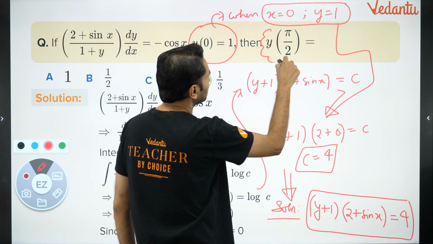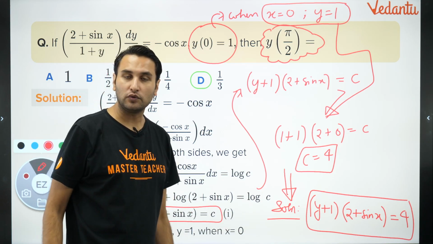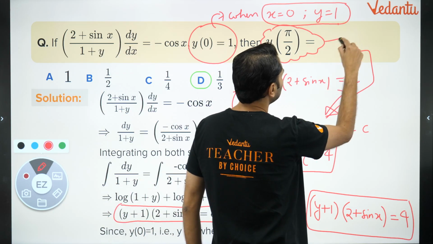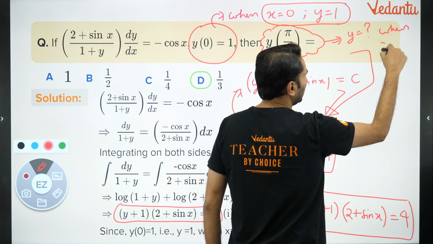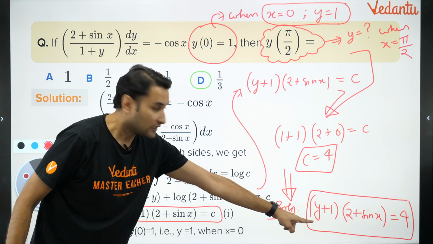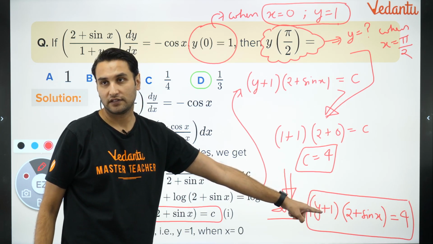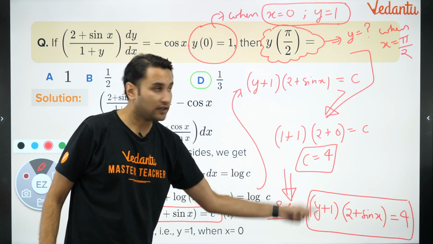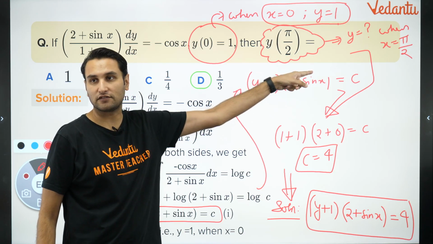But what is the question? Question is y of pi by 2. What is y of pi by 2? The value of y when x is pi by 2. It means, what do you want? It means, what is y when x is pi by 2? Right? So what will you do? Put x is equal to pi by 2 here. The value of y is your answer. Put x is equal to pi by 2. The value of y is your y of pi by 2. Got it?